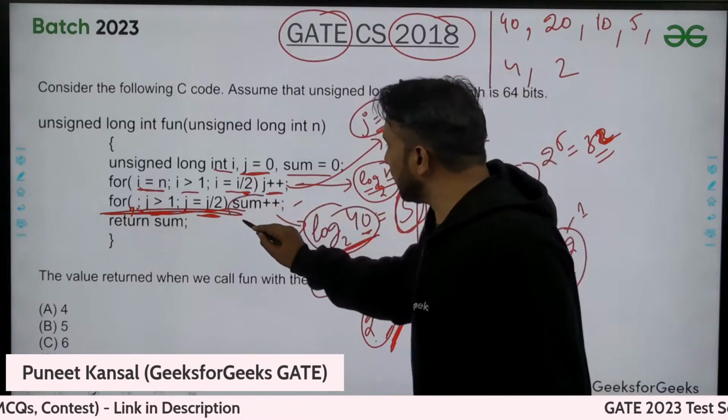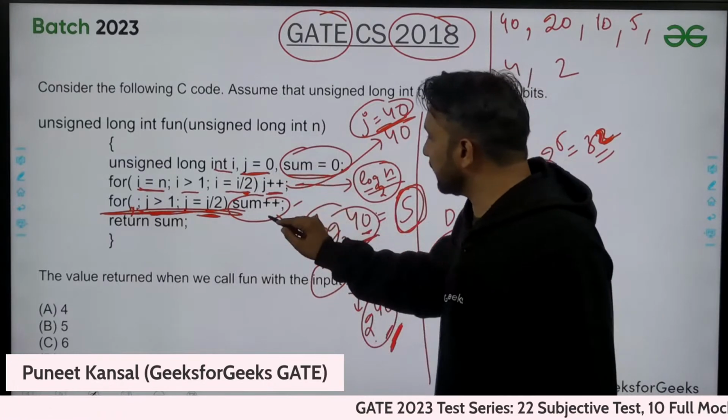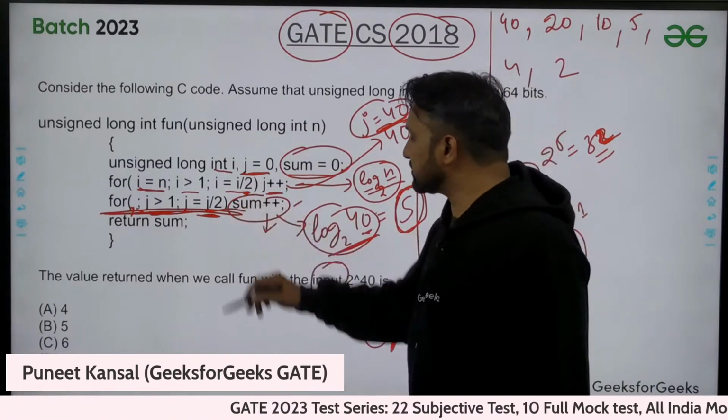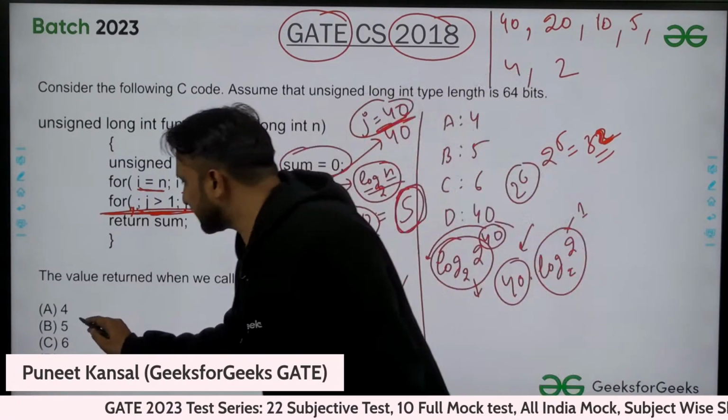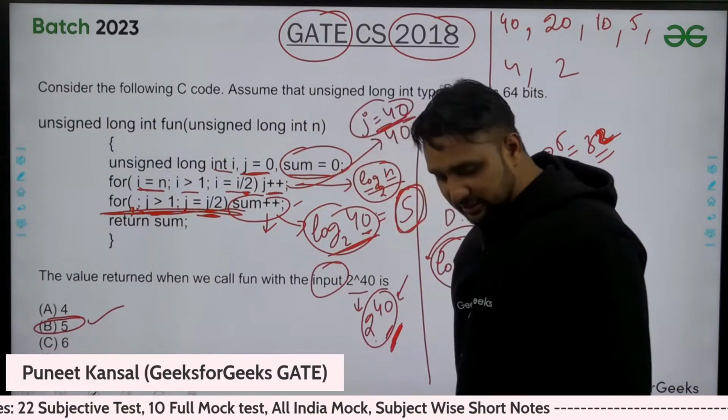Okay, and sum value in the starting is 0, so that will be incrementing 5 times. 5 times this loop will execute, so you will get the answer 5 here. B is the right answer here.